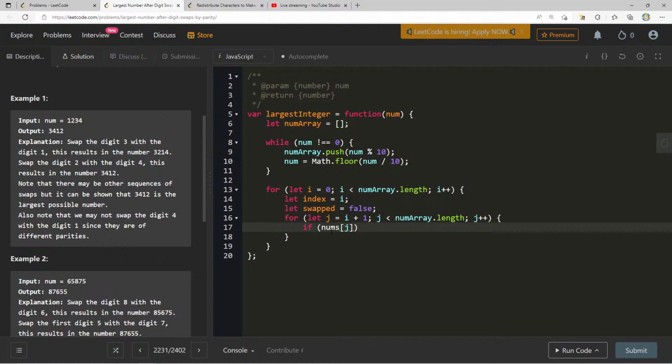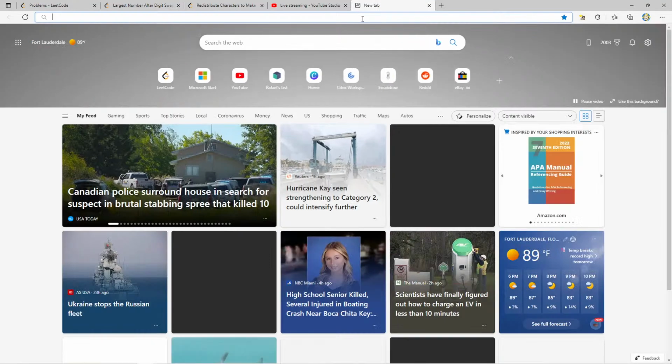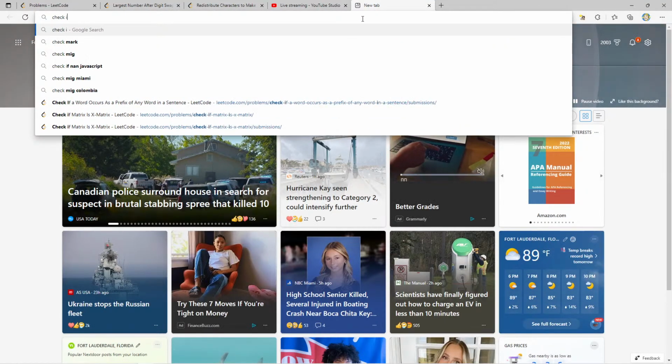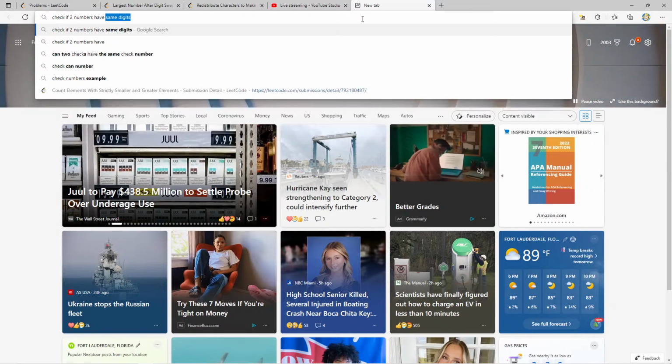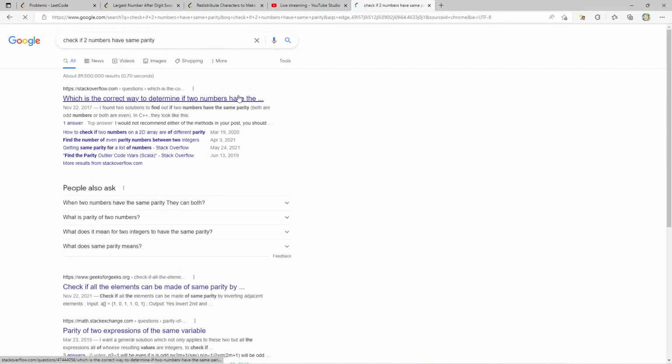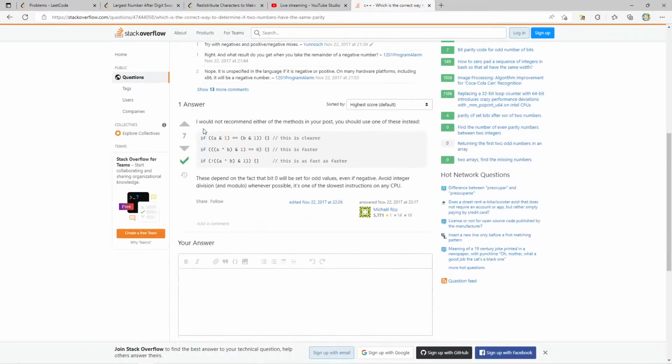It's easy for us to see two numbers that are even or two numbers that are odd. Now I need to find a number that has the same parity as the other one. Is there a nice function to do that for us? I'm going to learn something new today. Check if two numbers have same parity. Is there a nice straightforward way?